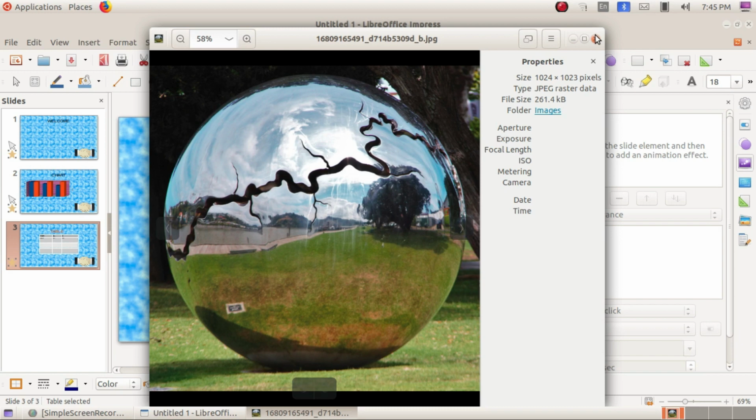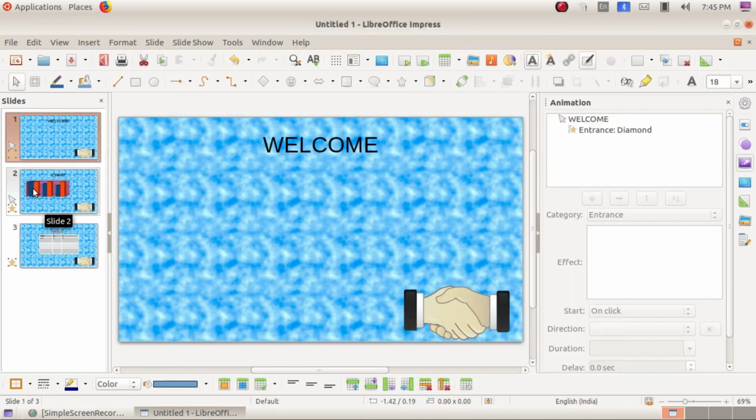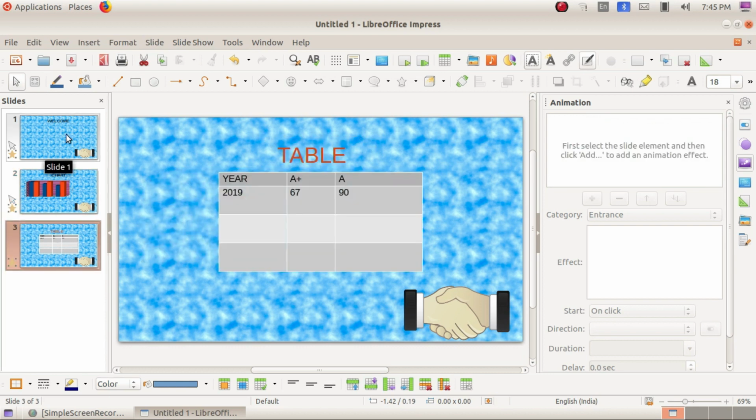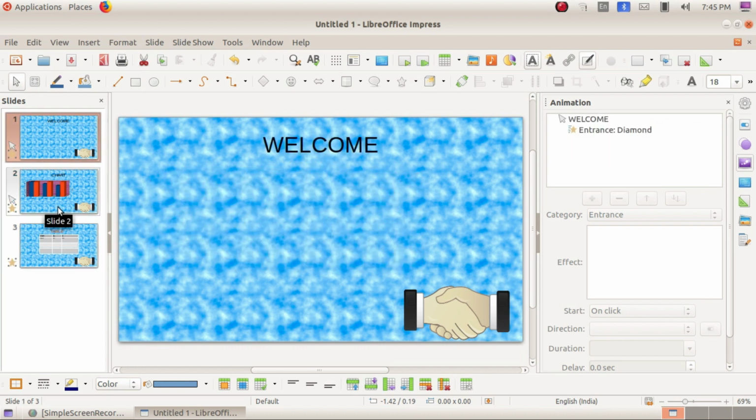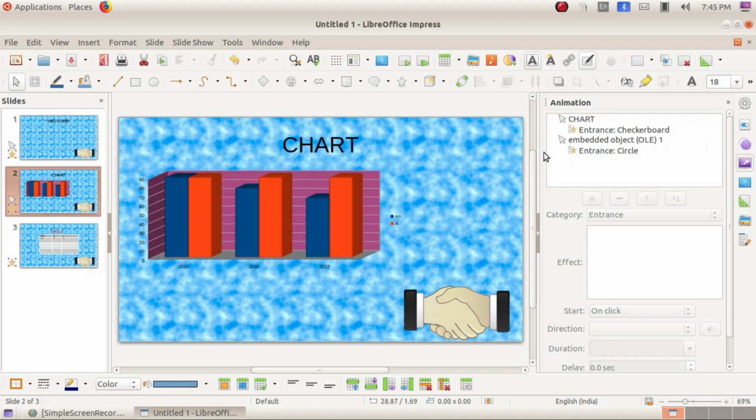It is displayed, is it? So we'll see the slideshow view. Okay, slideshow. But now I have to arrange these slides. After the welcome slide, the table will be displayed, and another one is the chart. How can we arrange here?